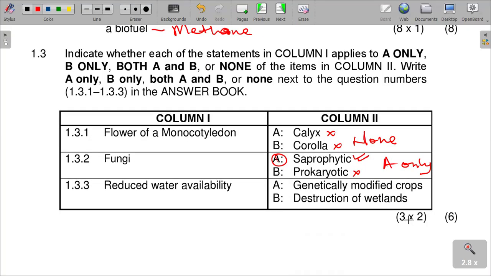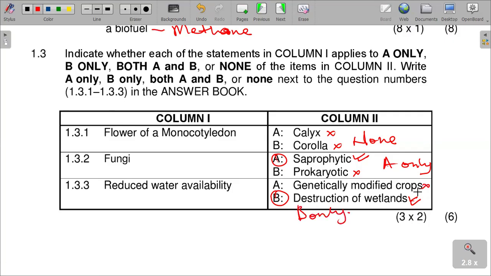And then the next question: reduced water availability, genetically modified crops, also destruction of wetlands. Which one reduces water availability? Water availability is reduced by destruction of wetlands. Destruction of wetlands actually reduces water availability. So it is B only.